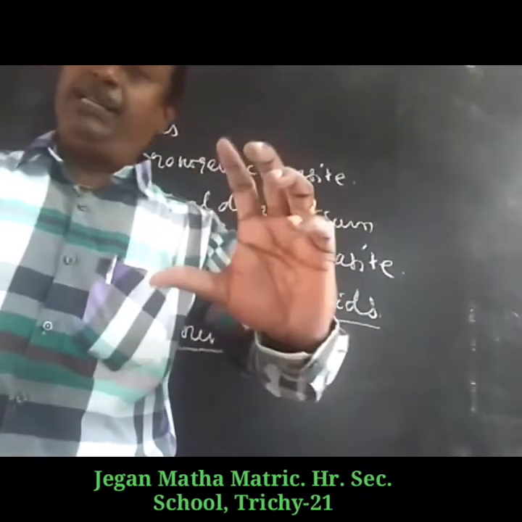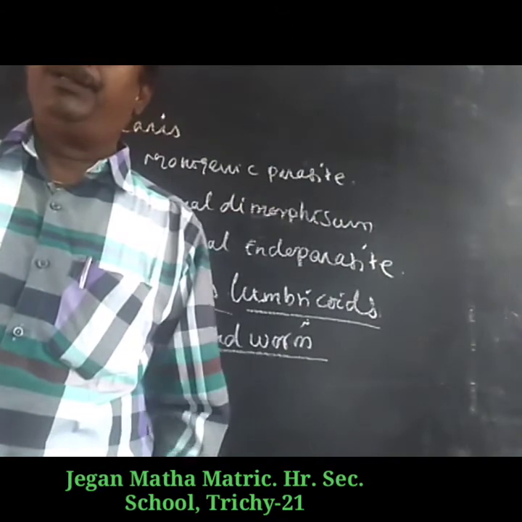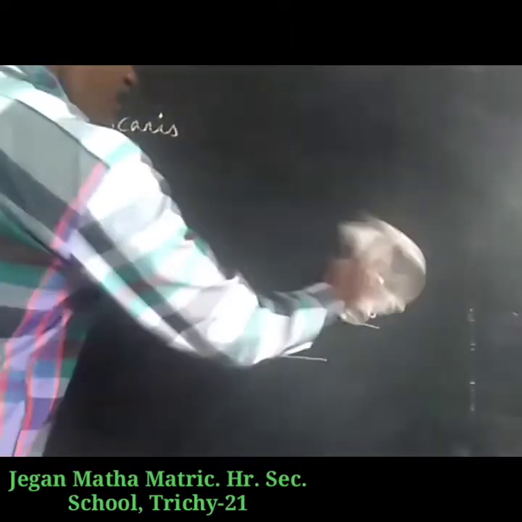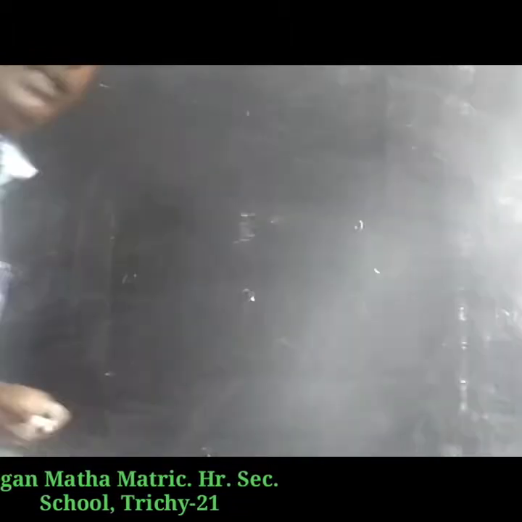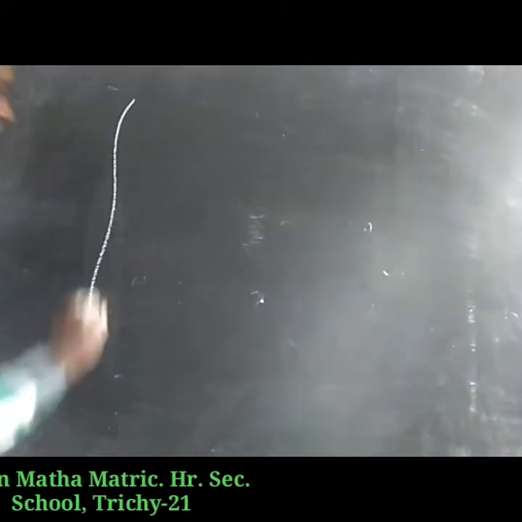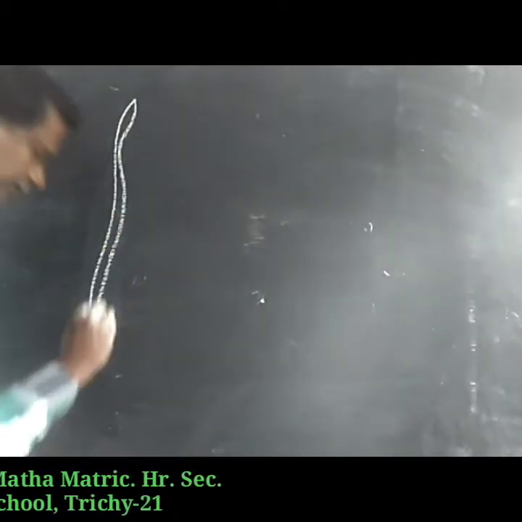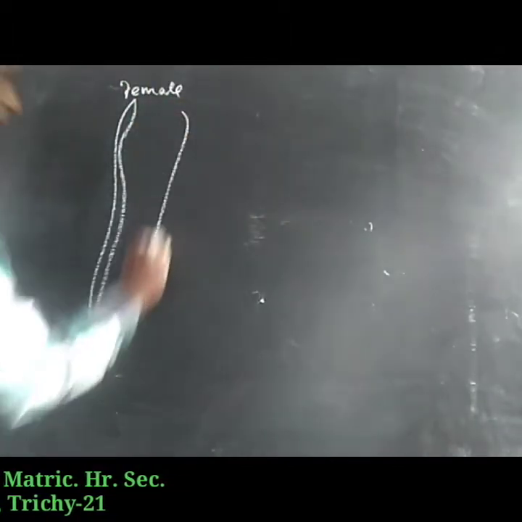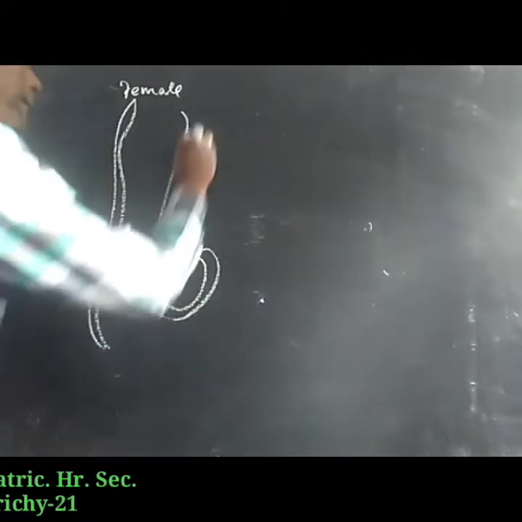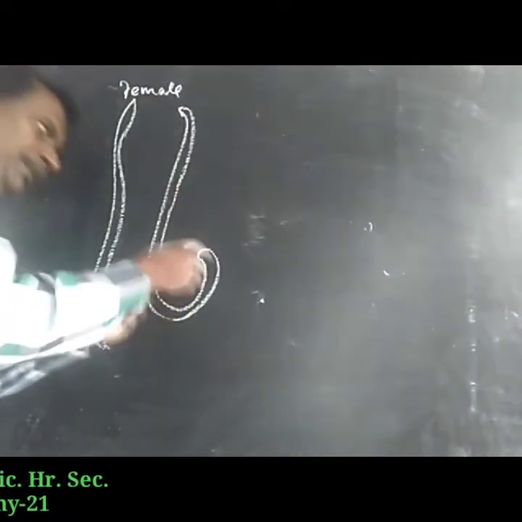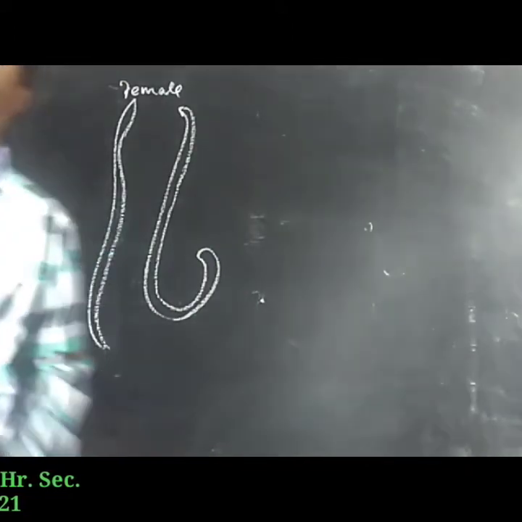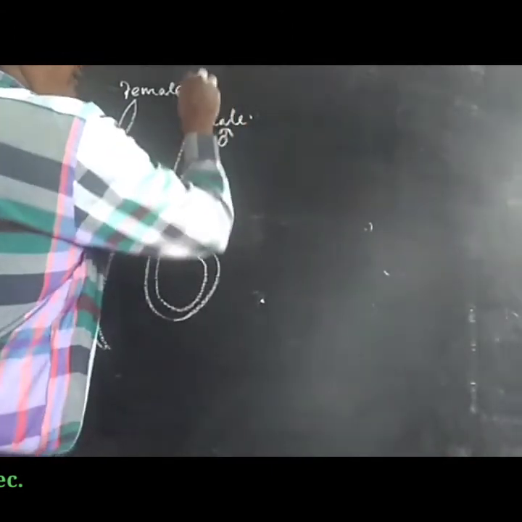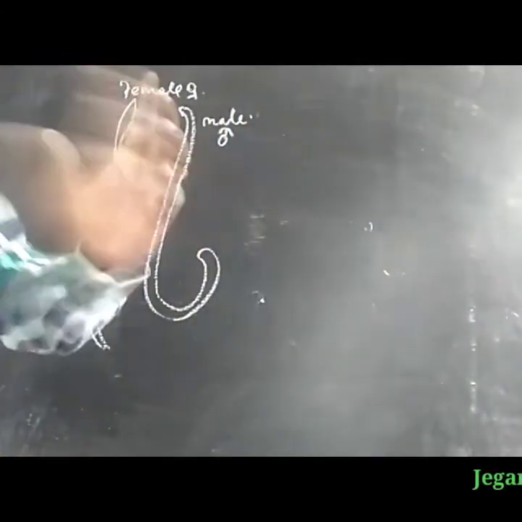So there is a main difference between the male and the female. The end part of the male becomes curved in shape, like a hook. This is the female, but in the male the end point becomes curved. So they easily differentiate the male and the female. It is called sexual dimorphism.